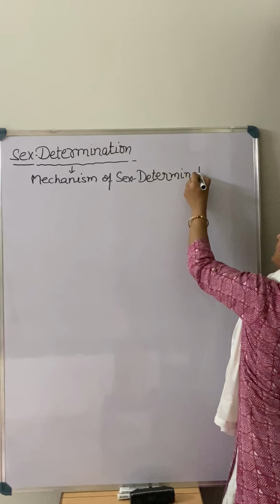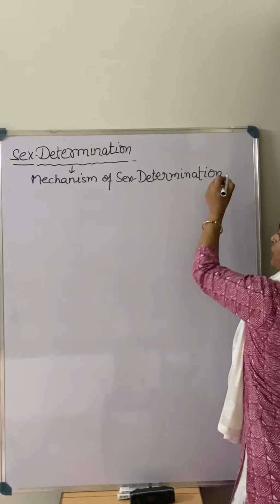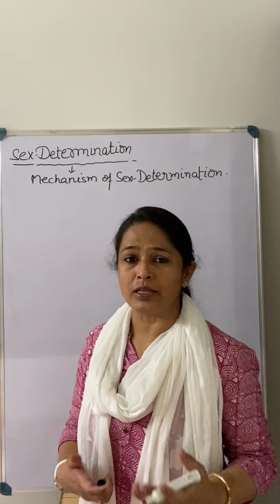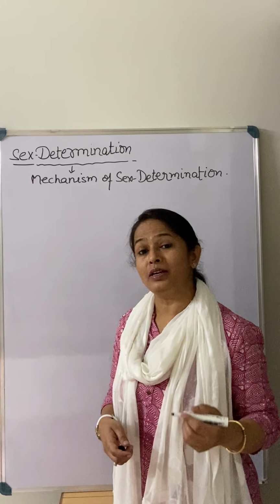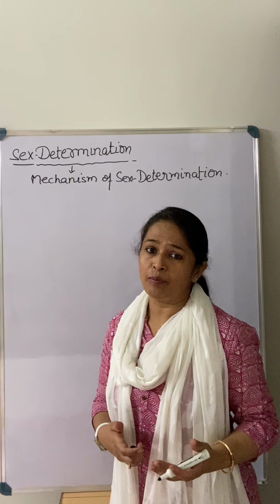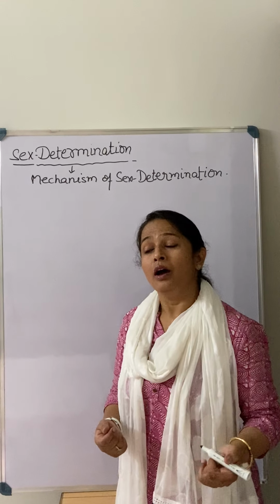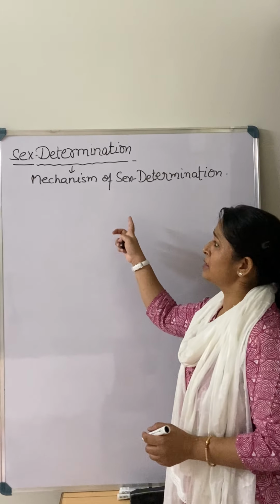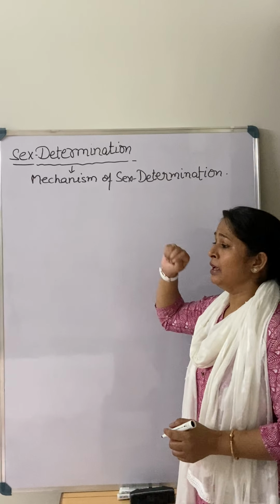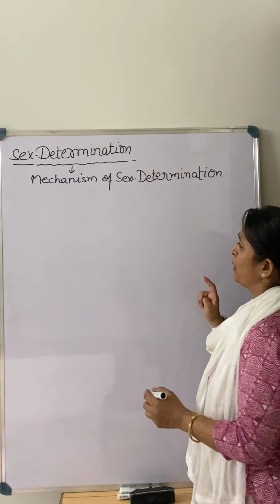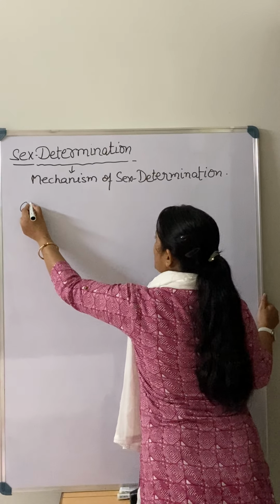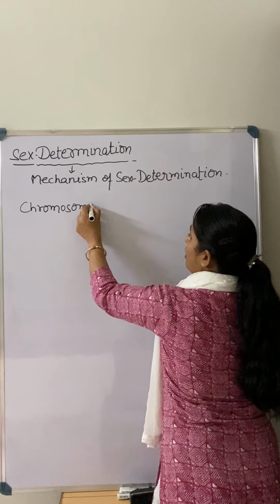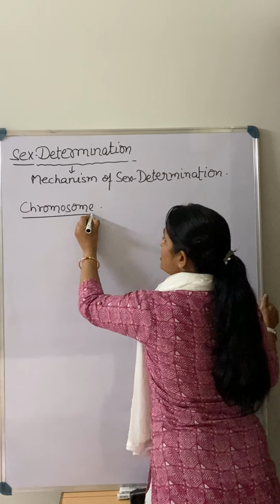Actually, this is the determination of sex during the zygote, when there is a zygote formation. During that time there is a differential development, and there is a determination of the sex of a developing baby, that we call determination of sex. Actually, it is based on what? It is based on the chromosomes, a type of chromosomes present in an individual. On the basis of that it is decided.